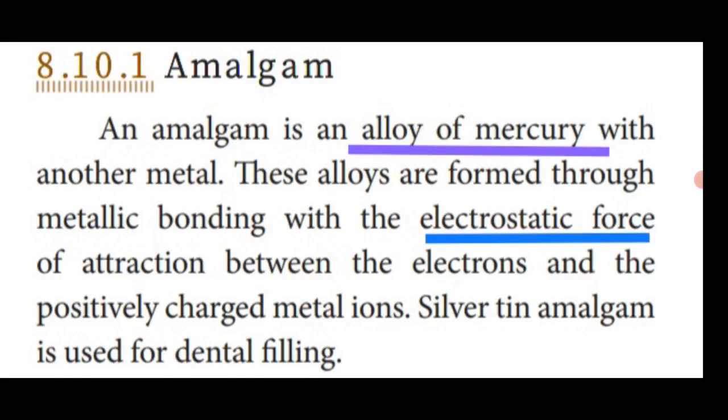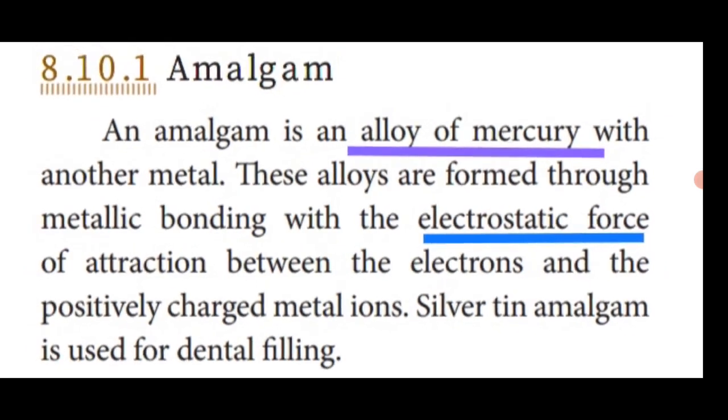How are amalgams formed? They are alloys of mercury with another metal. Example: silver tin amalgam is used for dental filling. Silver symbol Ag, tin symbol Sn. Silver combined with tin reacts with mercury. What is amalgam made up of? Mercury. The silver, tin and mercury combine to form silver tin amalgam. The silver tin amalgam is used for dental filling.